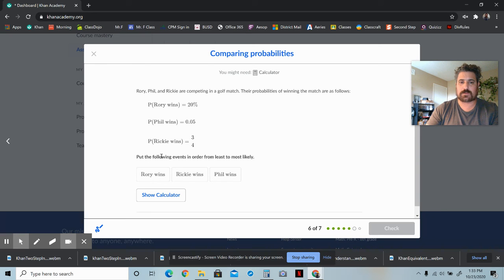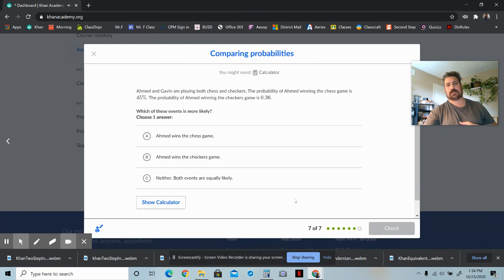So put the events in order from least likely to most likely. The least likely thing would be Phil wins. And then the middle thing would be that the 20% thing happens, which means that Rory wins. And the most likely thing is that Ricky would win, right? So there you go. That's your order. And that's how you do that problem.